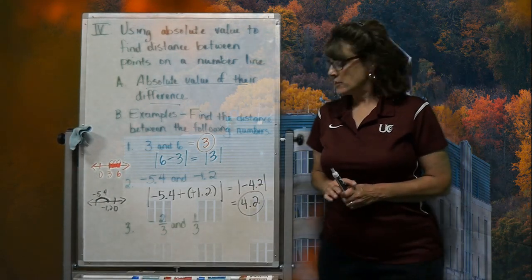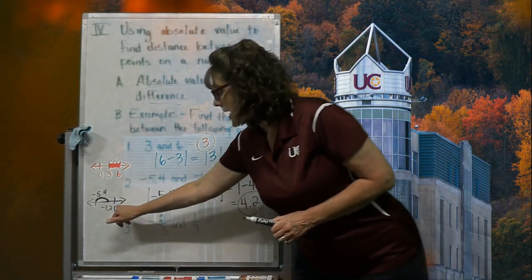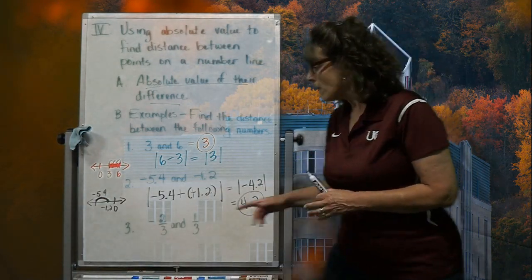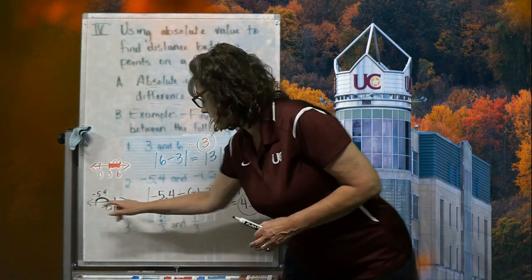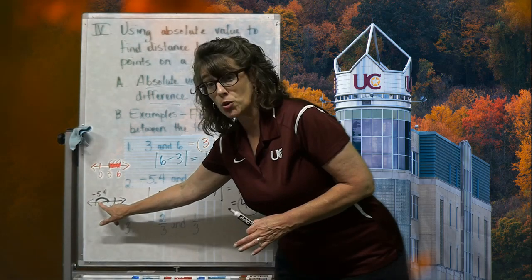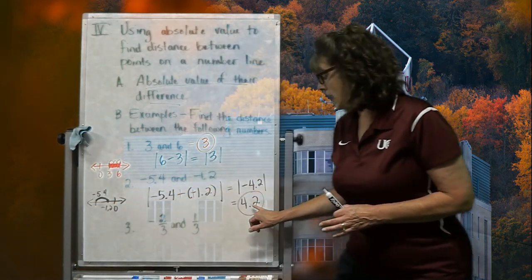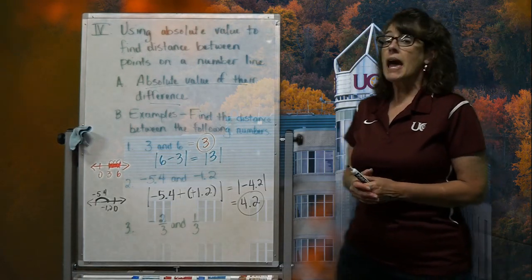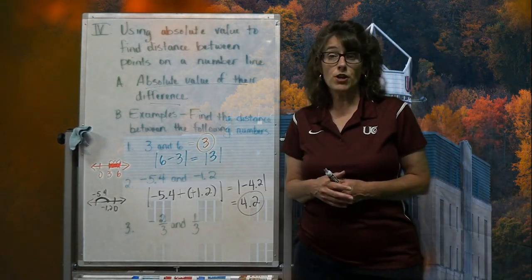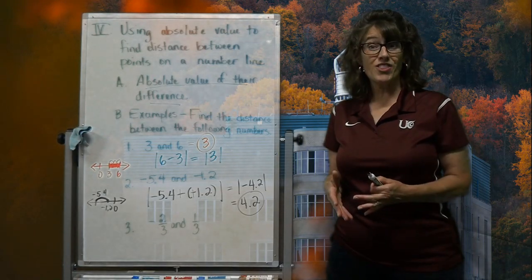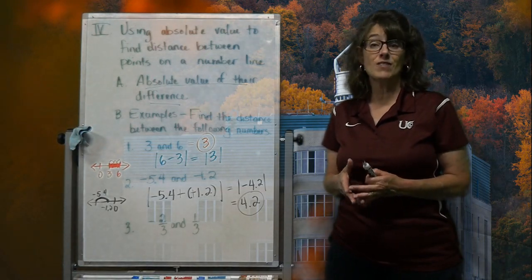And so the distance between a negative 1.2 and a negative 5.4 is going to be a 4.2. In other words, if I would kick back 4 units, that would give me back to a negative 5.2. Then I would have to kick back another 0.2 units to get back to that negative 5.4. And again, I'm not talking about positive or negative, so that's why the absolute value is there, to be able to ignore the sign and just deal with units of distance.